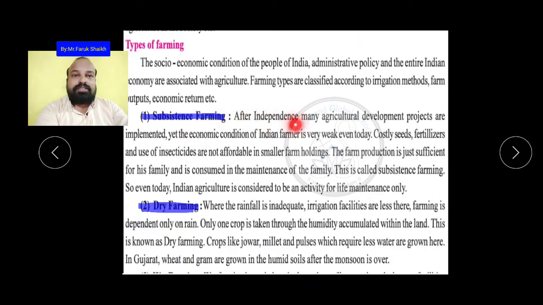After independence, many agricultural development projects were implemented. After 1947, many agriculture projects, five-year plans, पंचवर्षीय योजना, many plannings were implemented. Yet the economic condition of the Indian farmer is very weak even today. फिर भी आज भी जो इंडियन फार्मर है, जो इंडियन किसान है, उनकी कंडीशन आज भी बहुत ही पुअर है, बहुत ही वर्स्ट है.